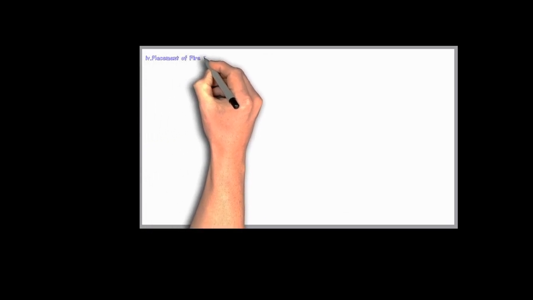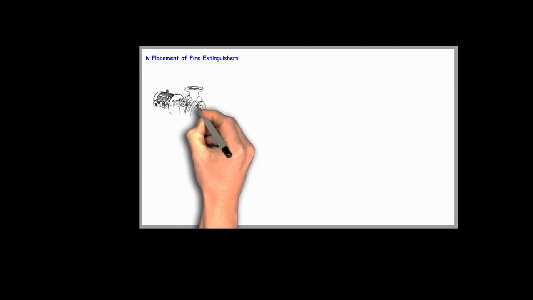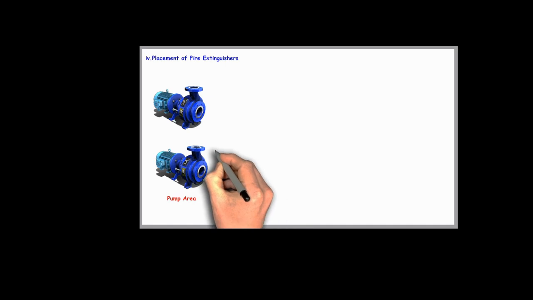Now let's learn about placement of fire extinguishers. Proper placement of fire extinguishers is critical to ensuring quick access and efficient fire control. According to IS 15683, fire extinguisher mapping should be strategically planned. Let's look at the key guidelines for placing fire extinguishers.